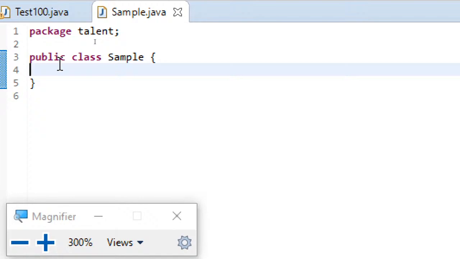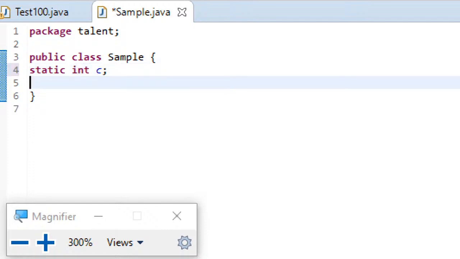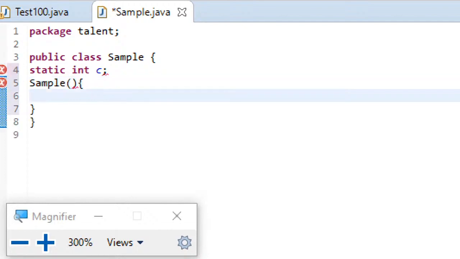For better understanding, I'll add some data, static int c, and then let me use a constructor Sample. So I'm defining my own constructor, and I'm just writing c++ here, nothing else apart from that.